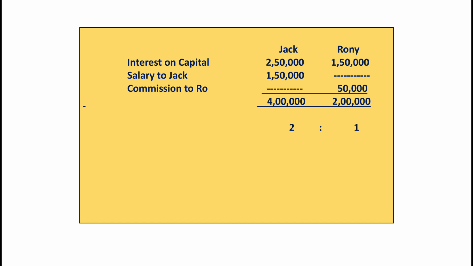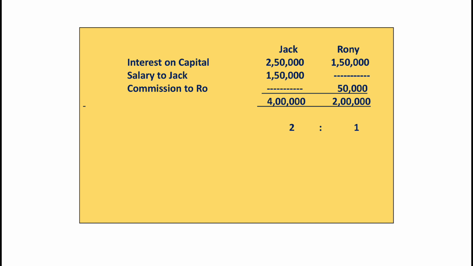That means 4 lakh we have to provide to Jack and 2 lakh we have to provide to Ronnie, but we have only 1,50,000 as profit. So we cannot provide more than 1,50,000. So we'll convert it into ratio as we had done in that question also. So 4 lakh and 2 lakhs. So we'll divide it and we will get 2:1. I hope you already know how to convert the amount in ratio.